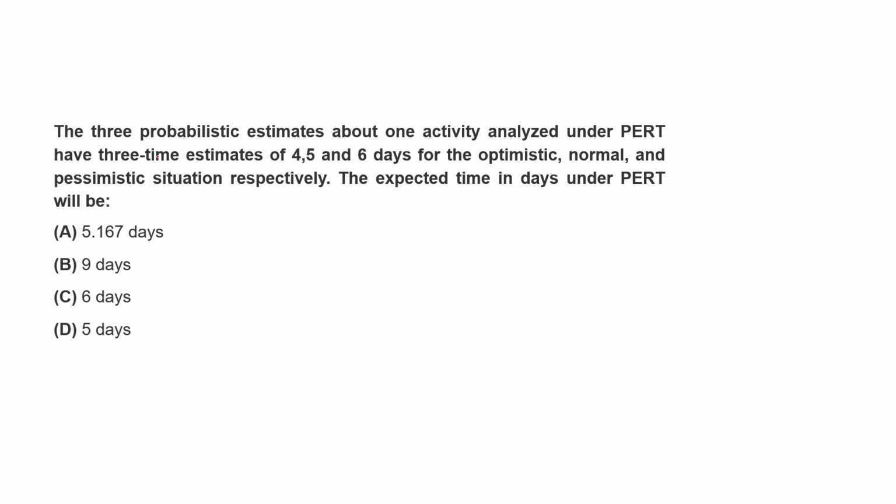Then the three probabilistic time periods about one activity are analyzed. You are given three time periods. You are given optimistic time as 4, and normal time, or you can say most likely time period, is 5, and pessimistic time is 6, right? And they are asking you to calculate the expected time period.